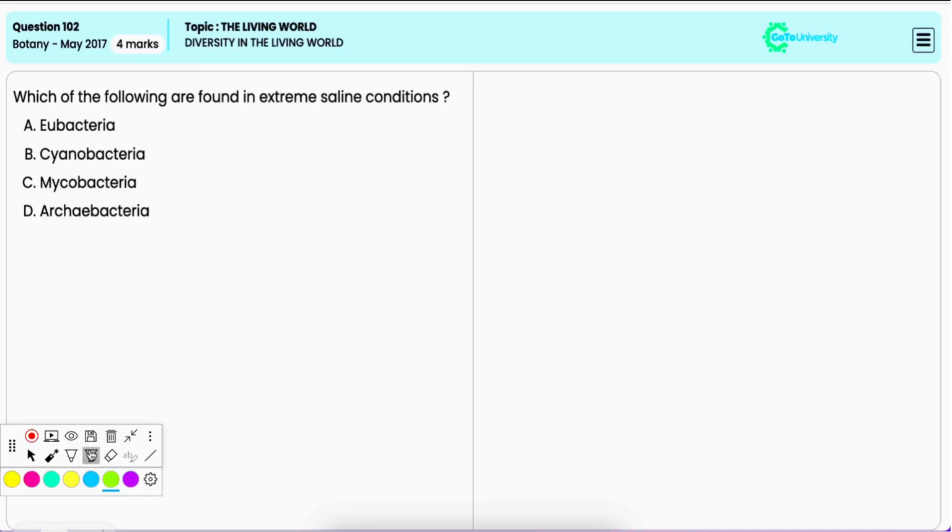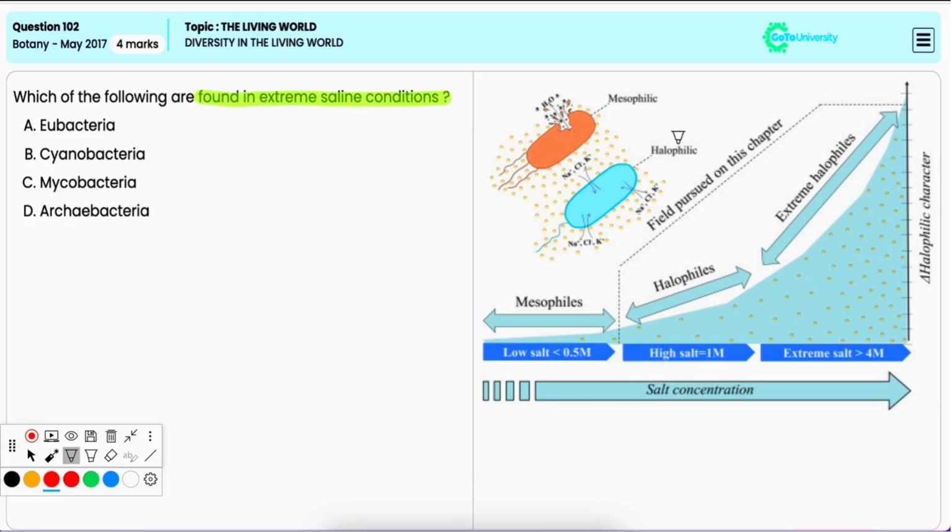In this question, you have to identify which type of organism is found in extreme saline conditions, that is, the halophiles. Option A, eubacteria. Now, eubacteria are not halophiles because they do not thrive in extreme saline conditions and they are found in less extreme environments.